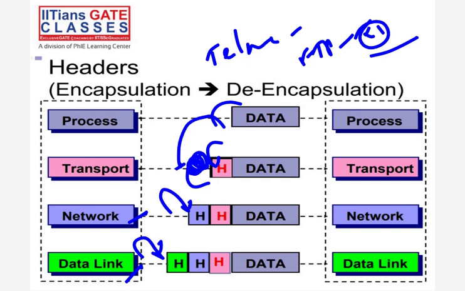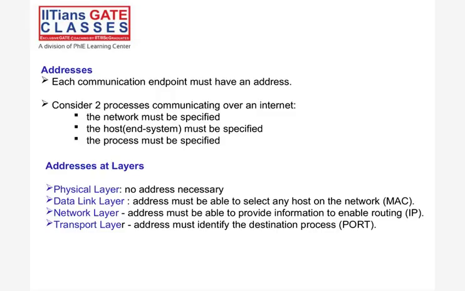So what is the meaning of addresses? We already talked about it, right? Each communication endpoint must have an address. The network must be specified. How do we specify the network? Through IP. The host must be specified, and the system, right? The process must be specified, right? So physical layer, no address. Data link layer, you have a MAC. Network layer, you have an IP, right? Logical addressing. And transport layer, you have a port. That thing you have to specify, then only we can communicate. Otherwise, it is not possible.